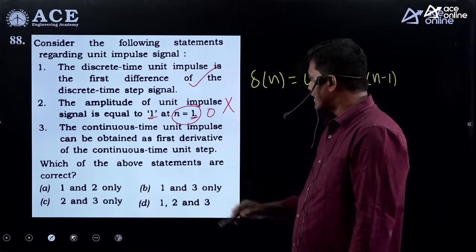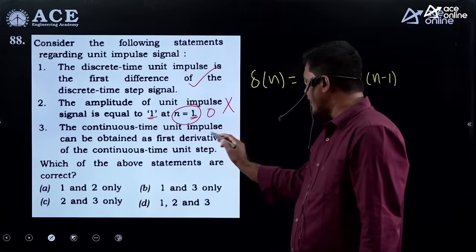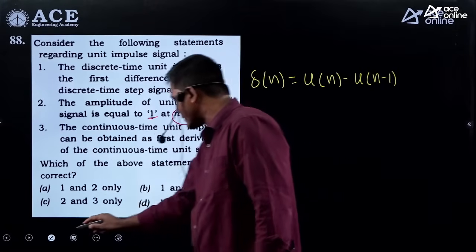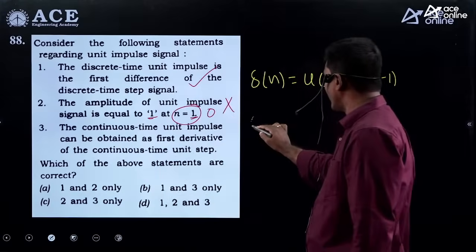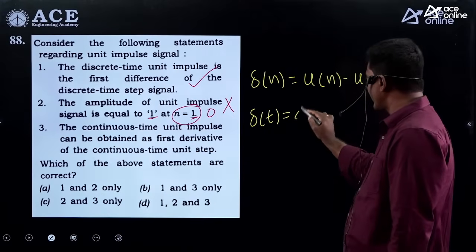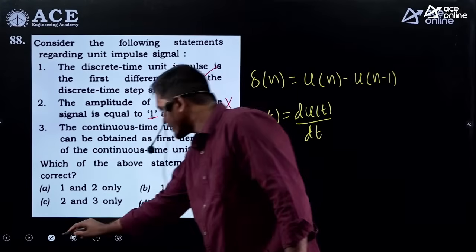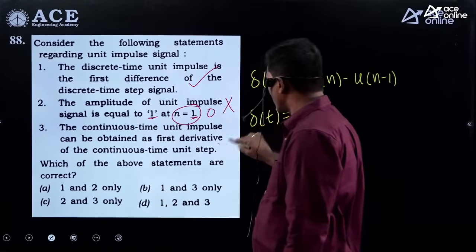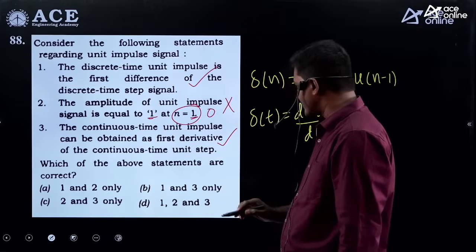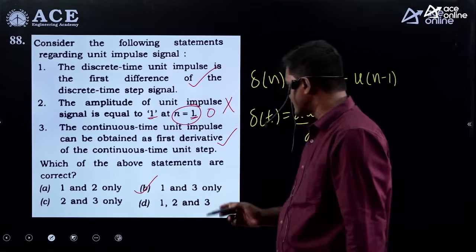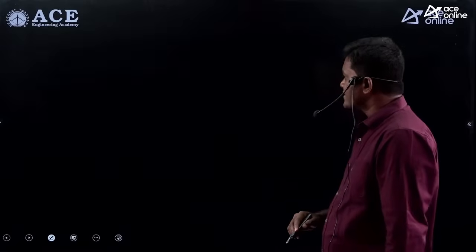Third one, the continuous time unit impulse can be obtained as the first derivative of the continuous time unit step. Correct. See here, delta of t is the first derivative of the unit step signal. So statement 3 is also correct. So what are the correct options? Statement 1 and statement 3. So the right option is B. Yeah. See the next question.